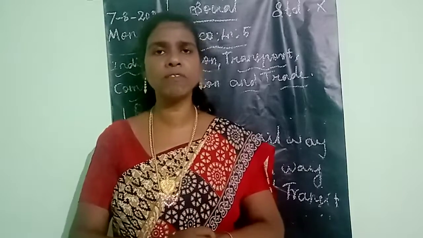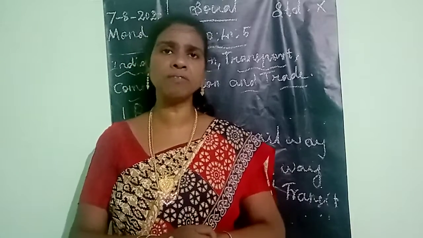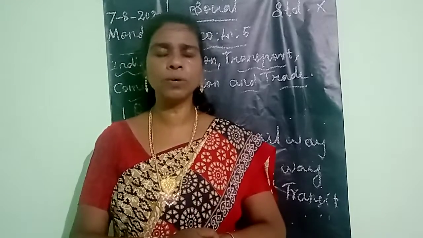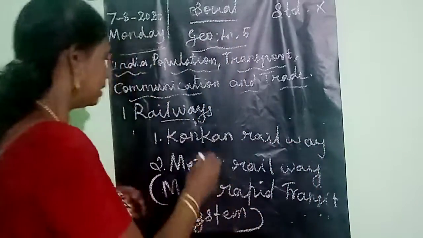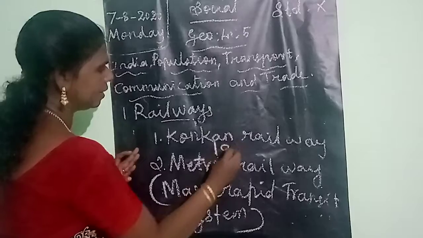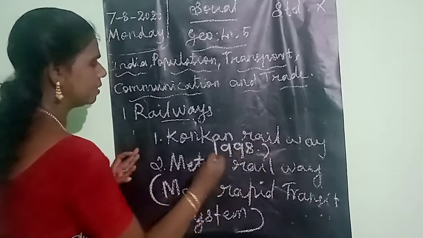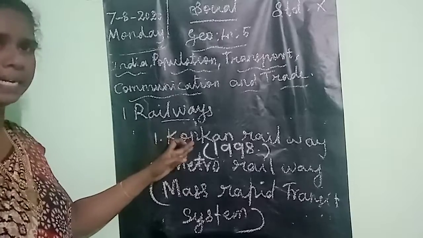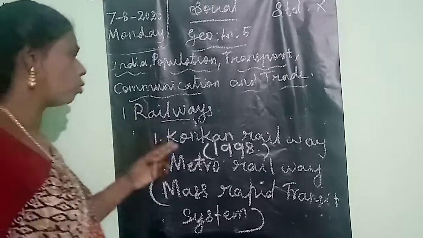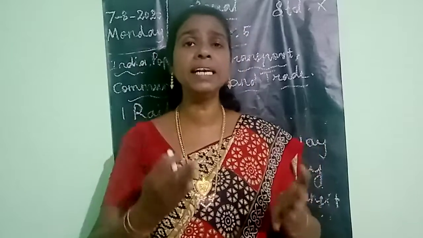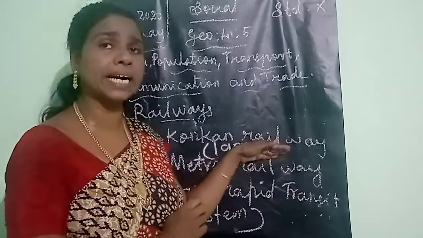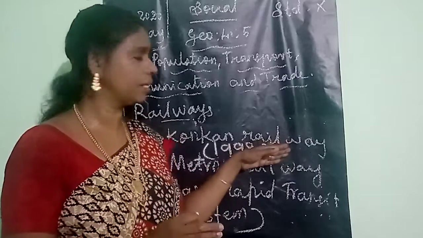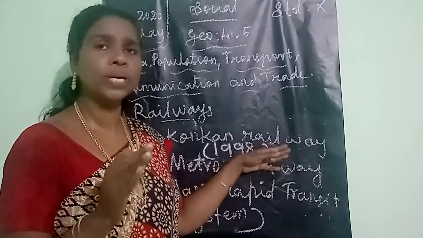It was constructed in the year 1998, and it was first linked between Roha in Maharashtra and Mangaluru in Karnataka.